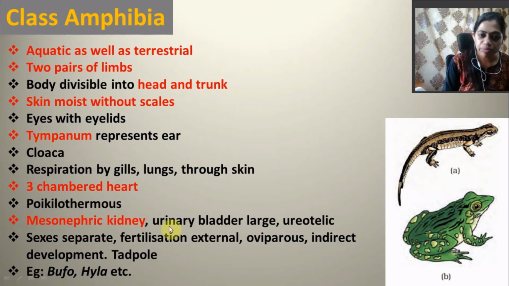Their kidney is mesonephric kidney. Urinary bladder is large, and they are ureotelic, that means their waste product is mainly urea. Their sexes are separate, fertilization is external. They are oviparous, and indirect development is there, and the larva is called tadpole. So the main examples of amphibia are frog, bufo, and also hyla, etc. These are all examples of amphibia, that is salamander, or Rana tigrina, that is frog, etc.